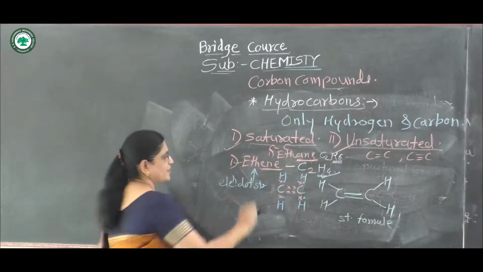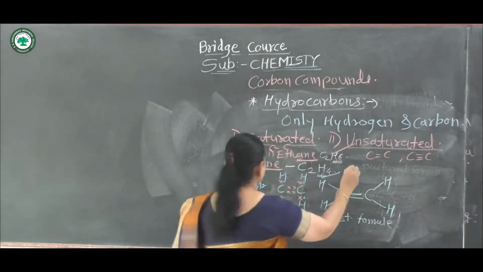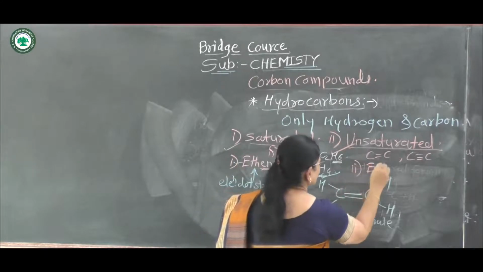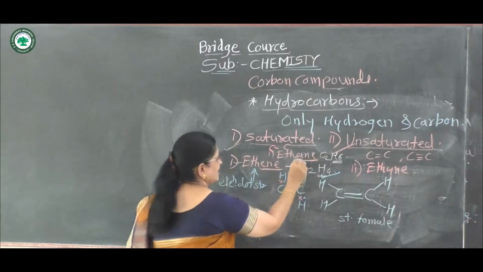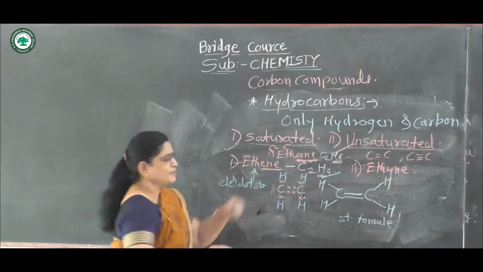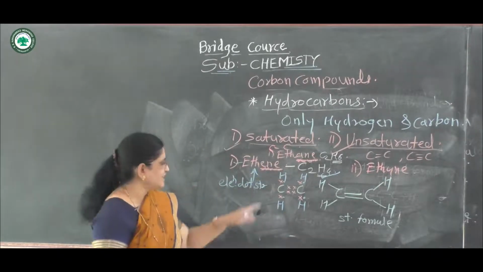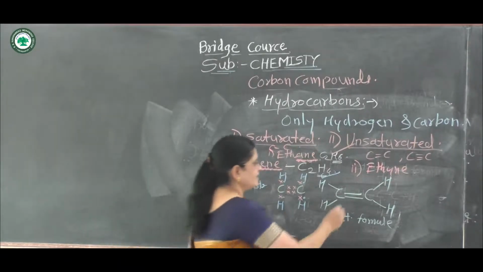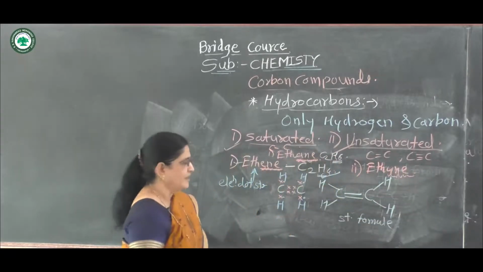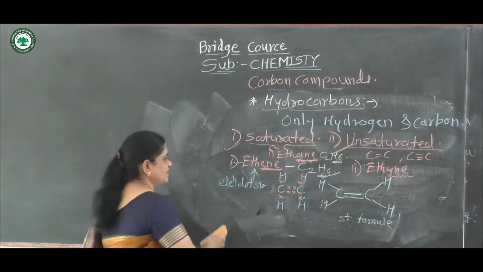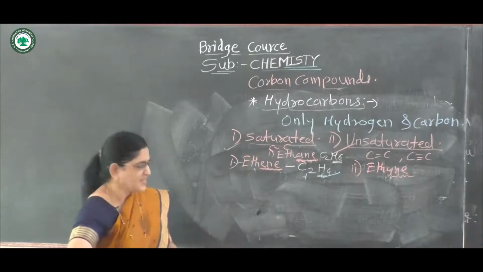Then the second example of an unsaturated compound is ethyne. See the difference: in ethane, there is ANE, that is carbon-carbon single bond; in ethene there is ENE, that is carbon-carbon double bond; and in ethyne there is YNE. Then what is the structure of ethyne? The third structure is of ethyne.